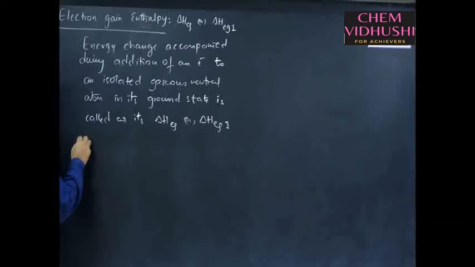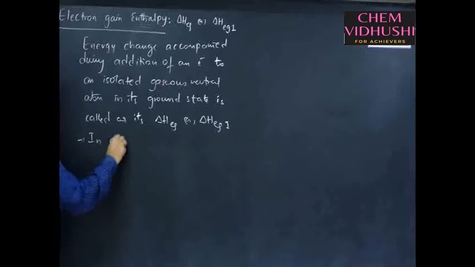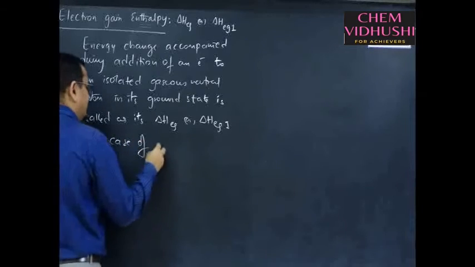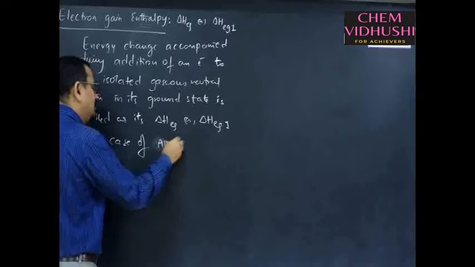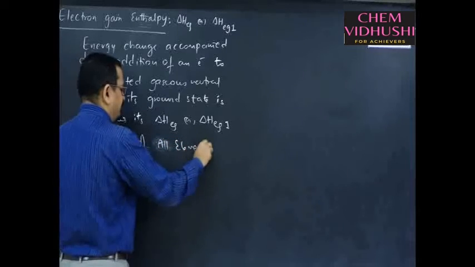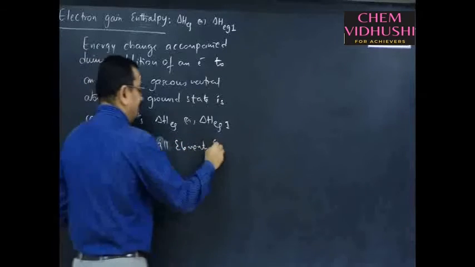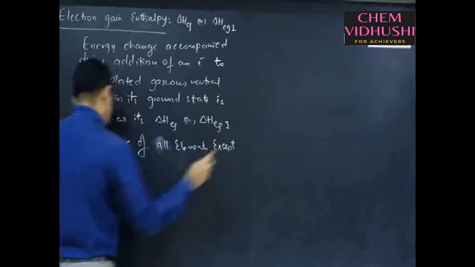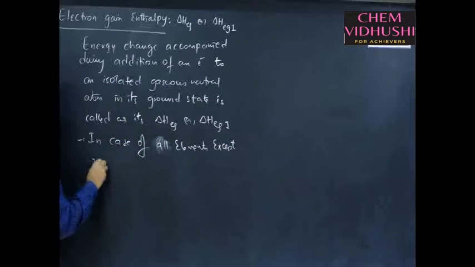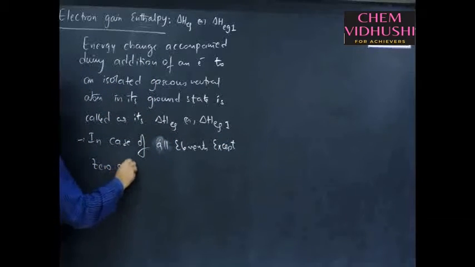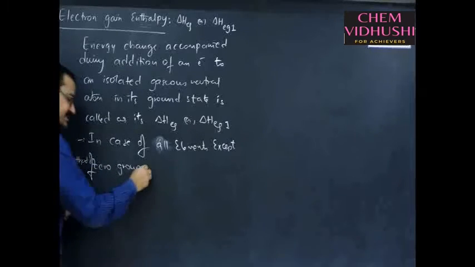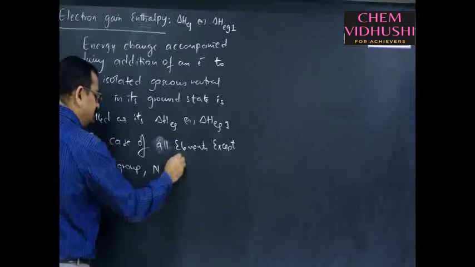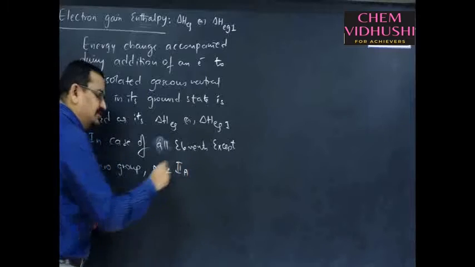See, in case of all elements except zero group, nitrogen and 2A group elements, what are 2A group elements called?